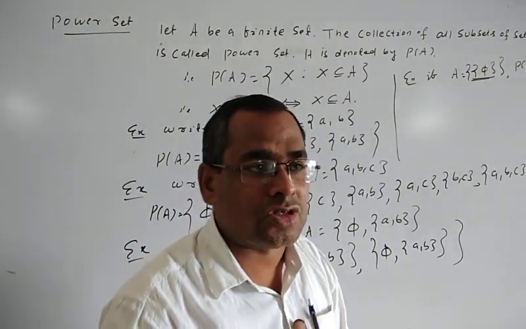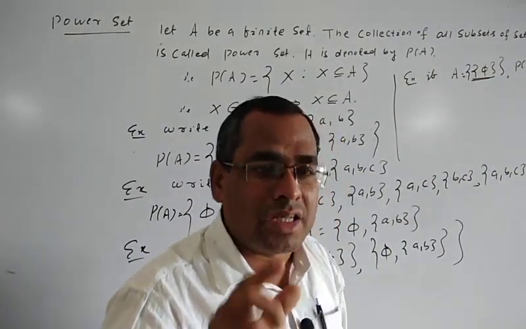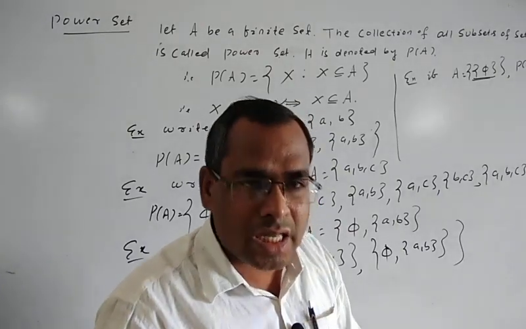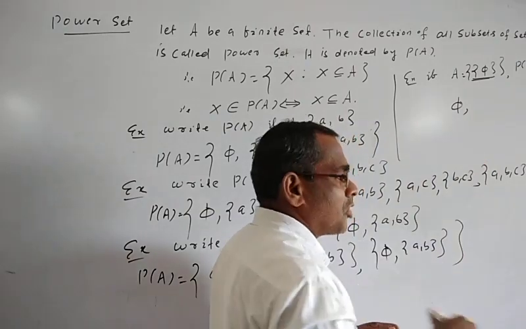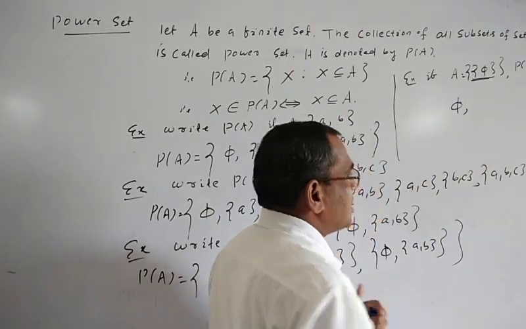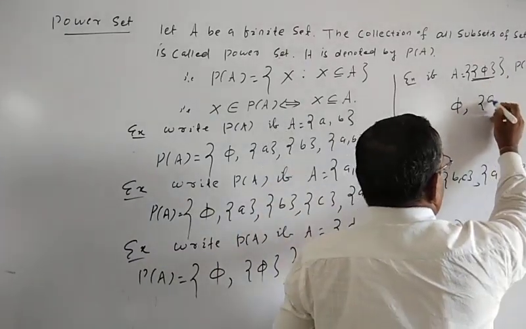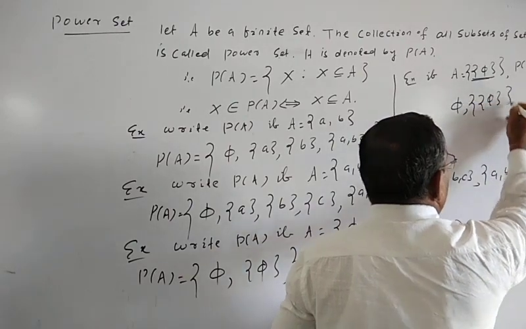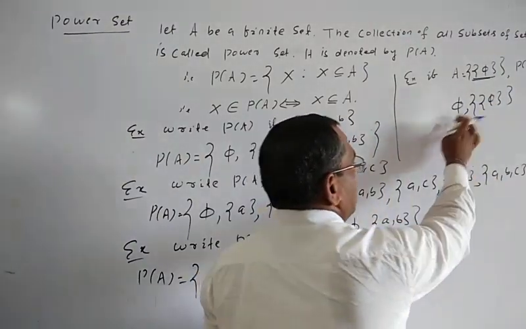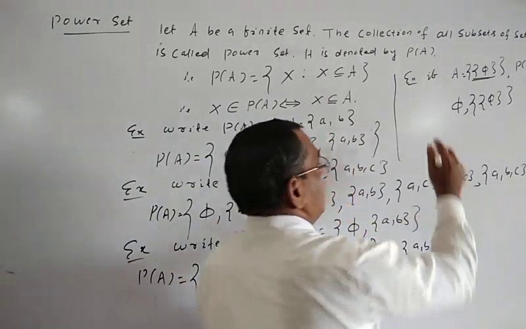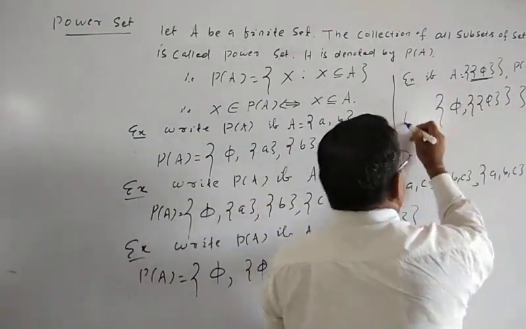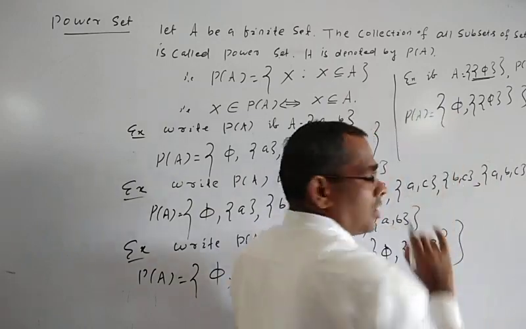So there are 2 subsets. If 1 is 5, then the subsets are the empty set and the set itself. So 1 is 5, then you create a set containing a single element. Then you create another set containing all the subsets, and this is known as P of A.